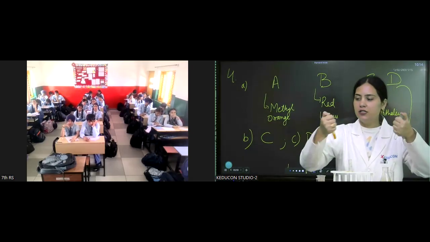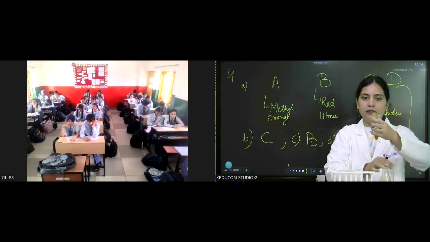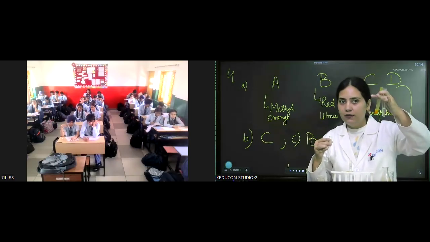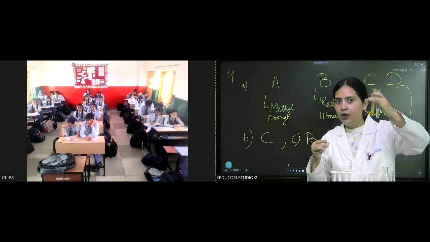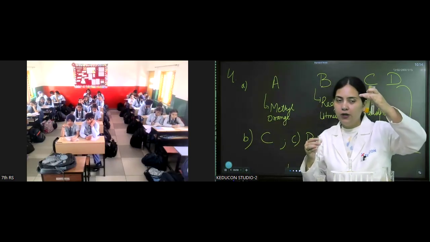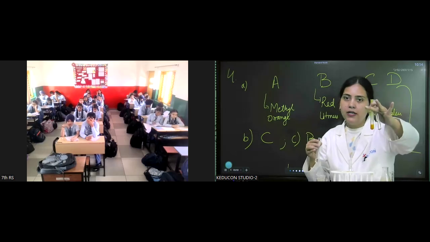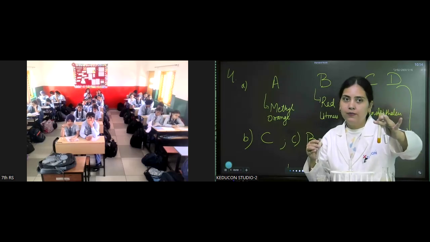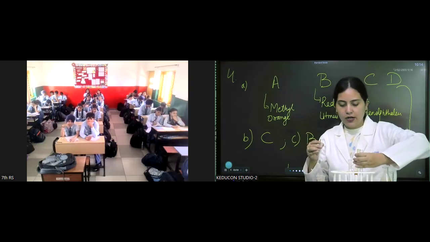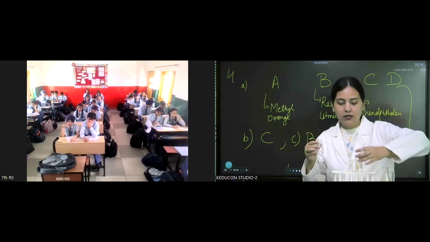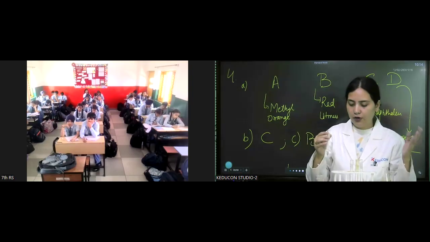Is there any change in the color in either test tube, phenolphthalein or turmeric? No change with the acid. That's right. So acid doesn't show any change in color with turmeric or phenolphthalein.